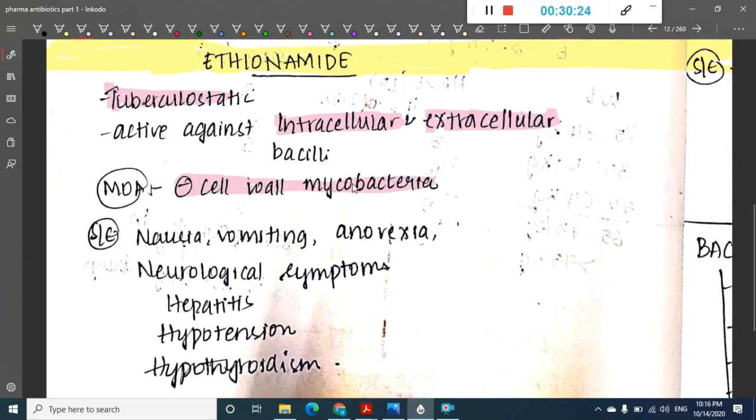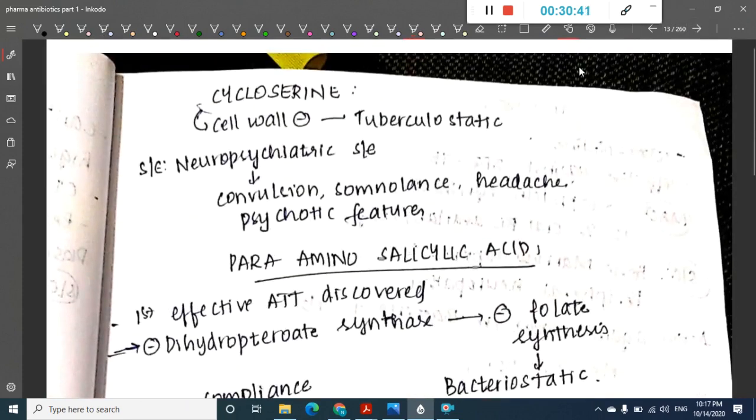The side effects of this include nausea, vomiting and anorexia. There are neurological symptoms also. It is associated with hepatitis, hypotension and hypothyroidism. Then the next drug is cycloserine.